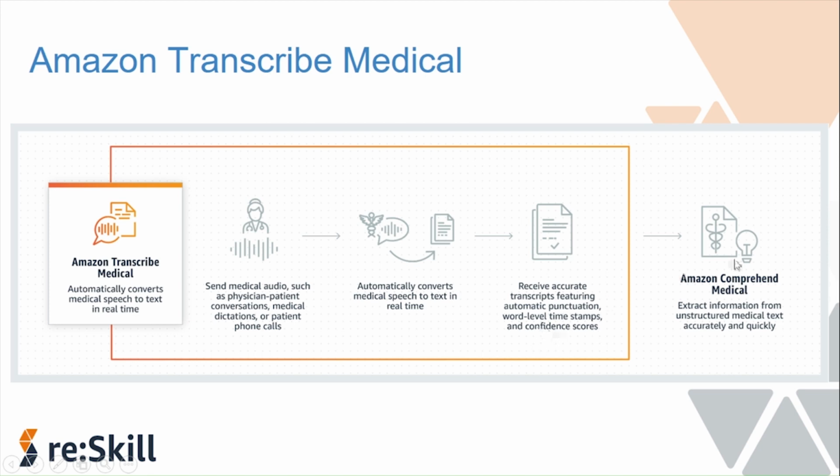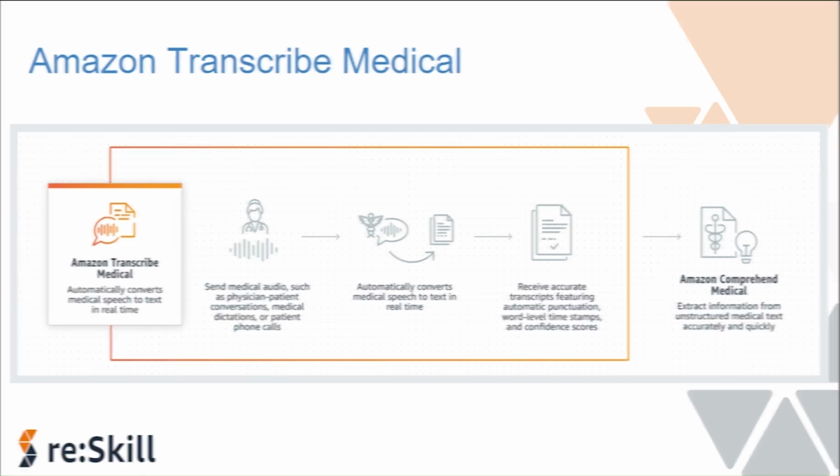After that, you can also use Amazon Comprehend Medical, another machine learning service available in AWS, which can extract the important information out of the generated text, understand sentiments, and extract any specific information that can be very helpful in the medical domain.